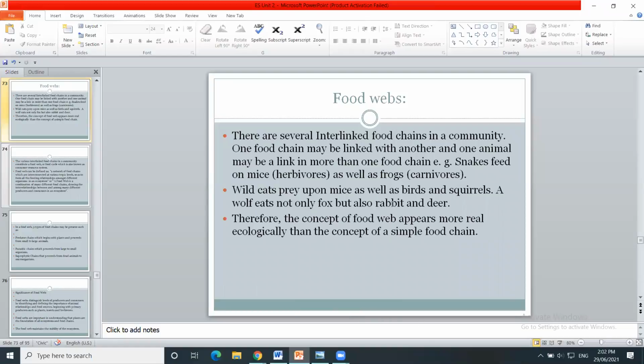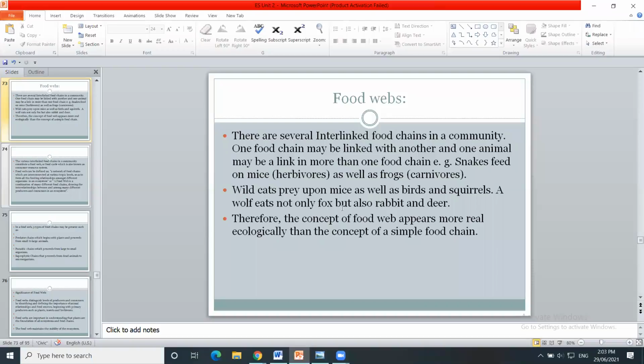So web is different. As we have just seen, web means organisms which are interlinked with each other in the form of web grids. There are several interlinked food chains in a community, which we have seen in the grassland ecosystem and the pond water ecosystem.